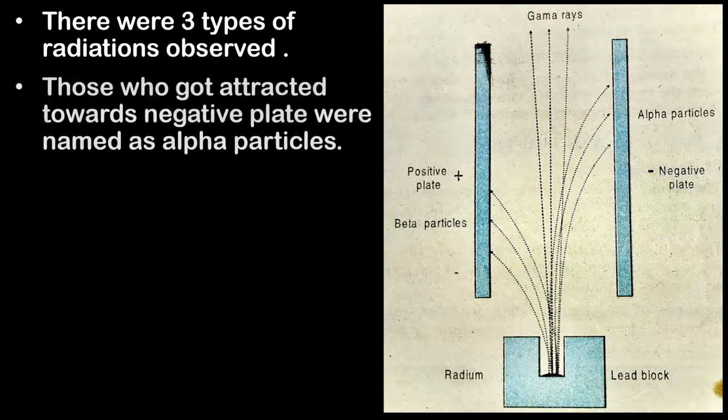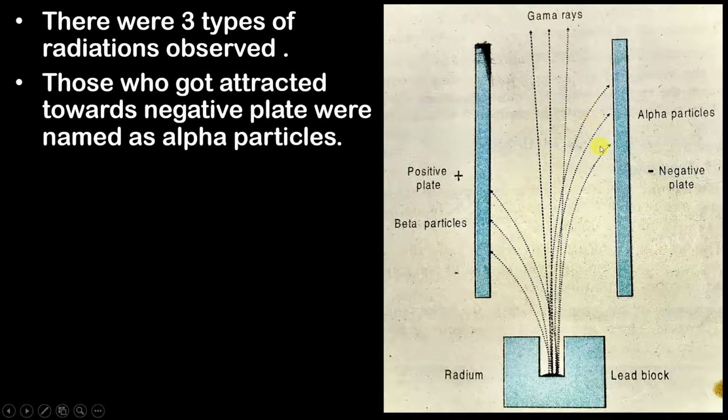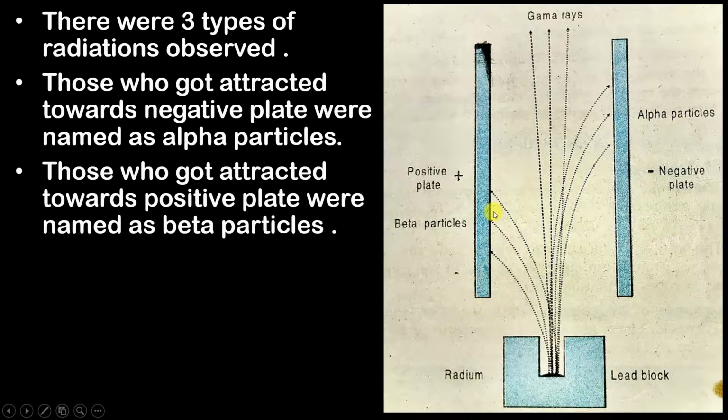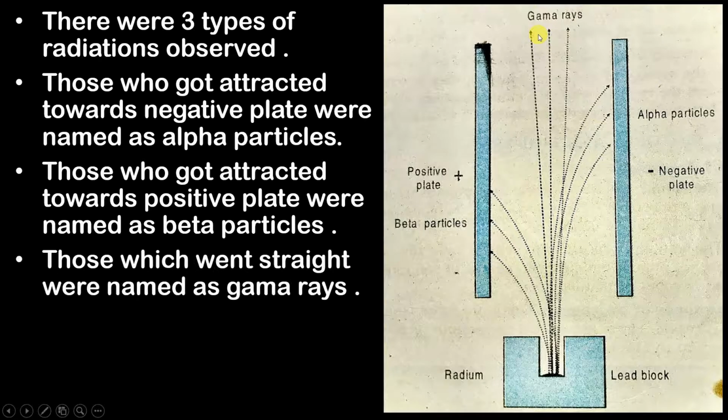The first one is those that got attracted towards the negative plate. See, these radiations got attracted towards the negative plate. They were named as alpha particles. Okay. Second radiations, those who got attracted towards the positive plate, they were named as beta particles. And third radiations, which did not get attracted towards any of the plates, instead they travel in a straight line, they are named as gamma rays. Okay, so these three things are clear to you all.